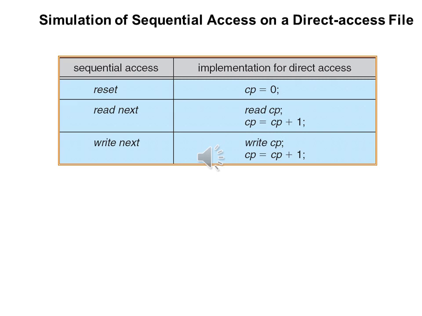If CP is 0, then read next is read CP, meaning read the current position, and after reading we increment it, so the new CP is CP plus 1. In write next, we write at the current position and increment it, CP equals CP plus 1, meaning the next CP.